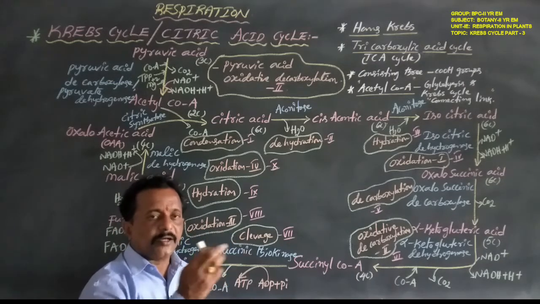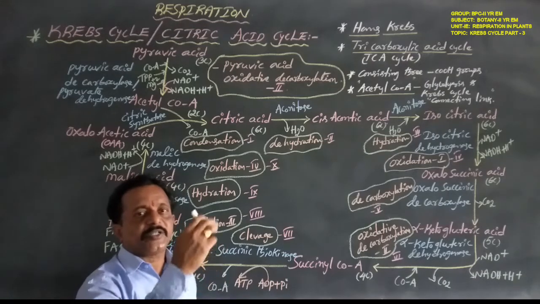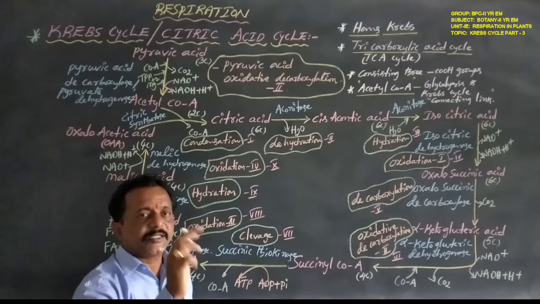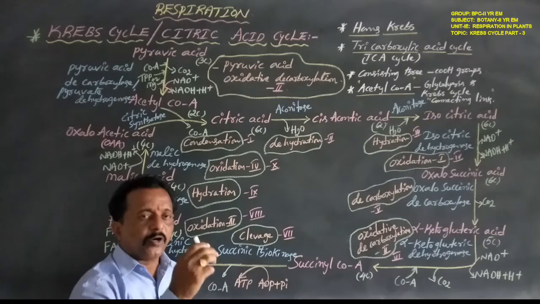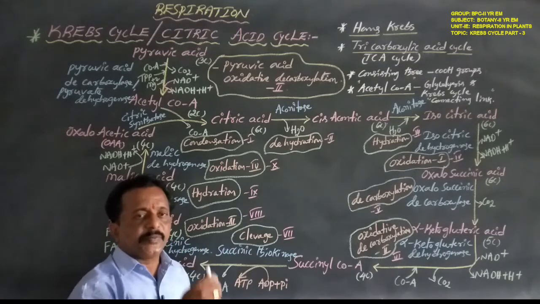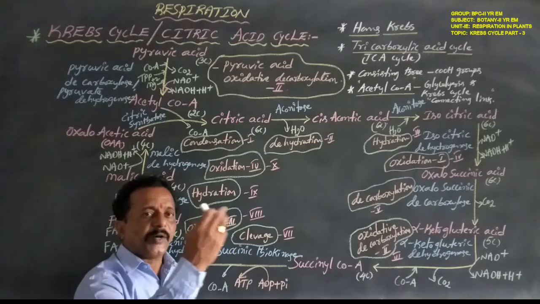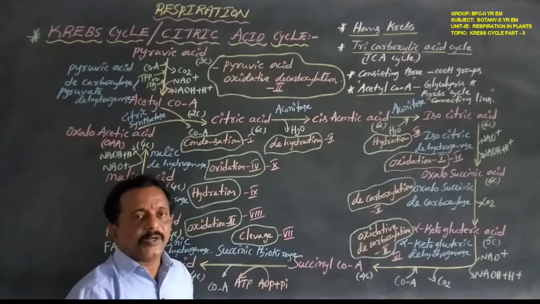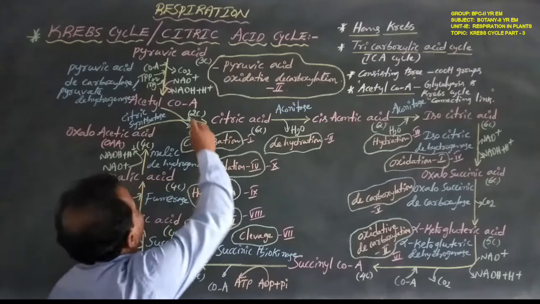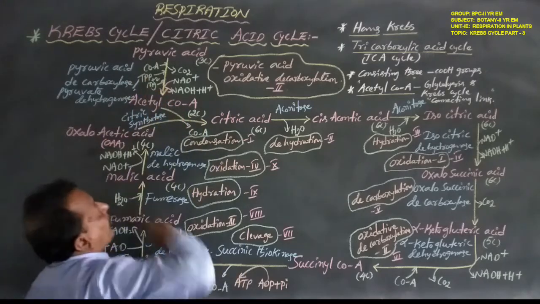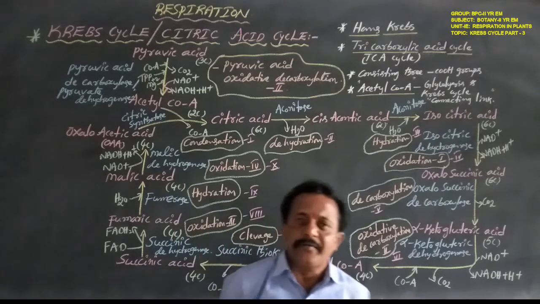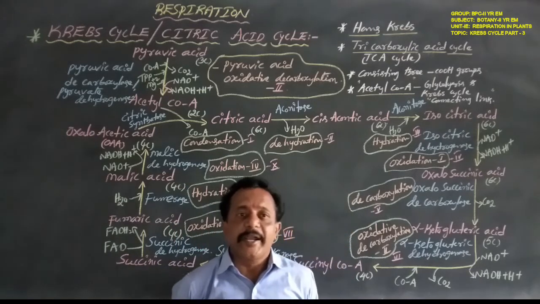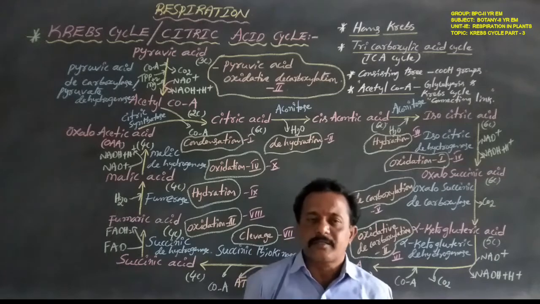In glycolysis, the respiratory substrate, the 6 carbon compound glucose, is broken down into the 3 carbon compound pyruvic acid. This 3 carbon pyruvic acid is the end product of glycolysis.